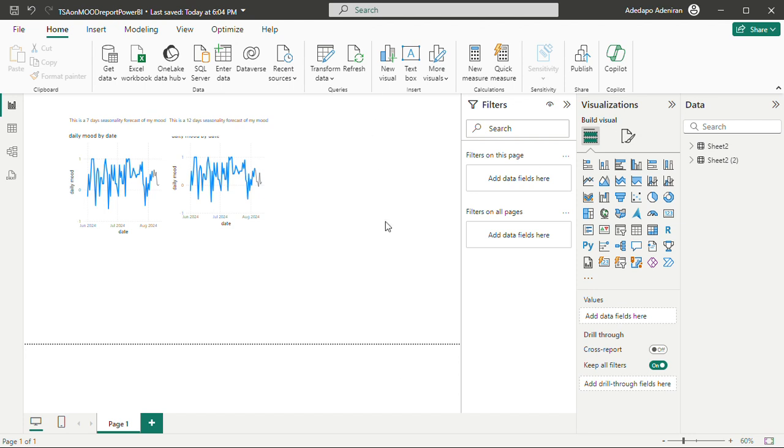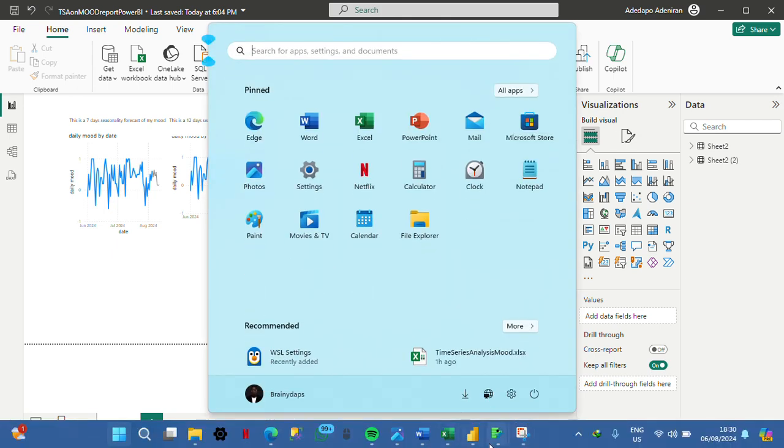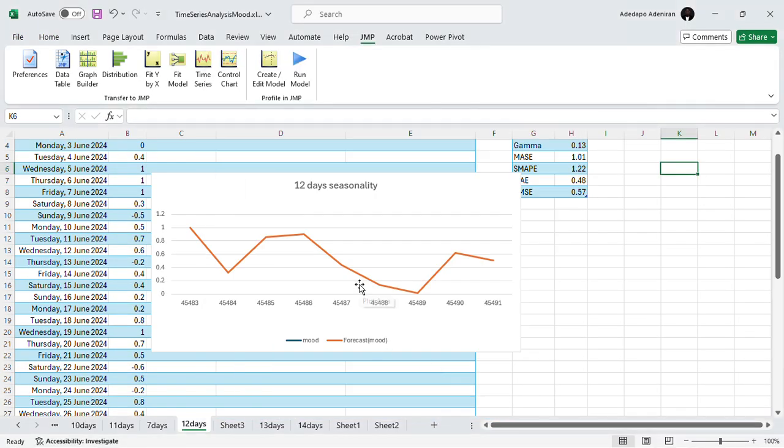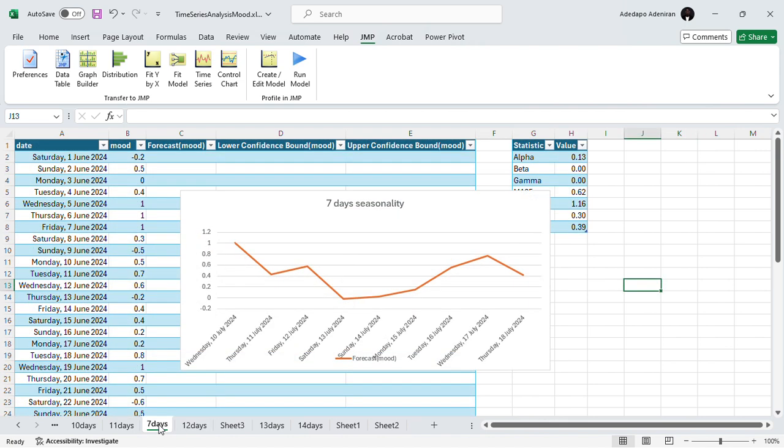From the last time that I analyzed my mood using time series analysis, I noticed something. Now what I noticed is this. I noticed that the 12-day seasonality and the 7-day seasonality seem to be quite interesting in predicting the fluctuation of my mood. So I made a forecast from July 10 to July 18 using the 7-day seasonality settings, and this was what I got as the forecast.